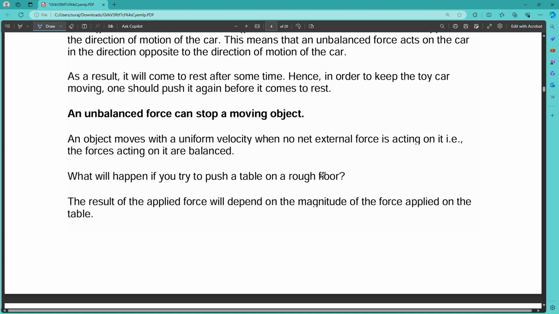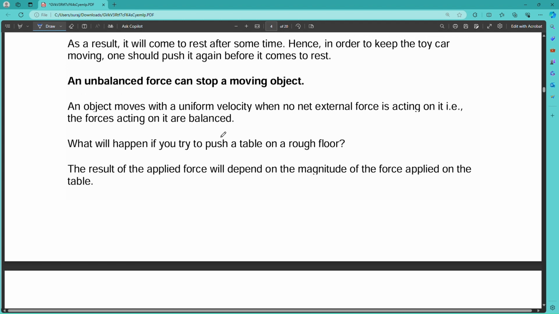In motion also, the forces will be balanced, like when a body is moving with a uniform velocity. But with an unbalanced force, the car will be stopped.